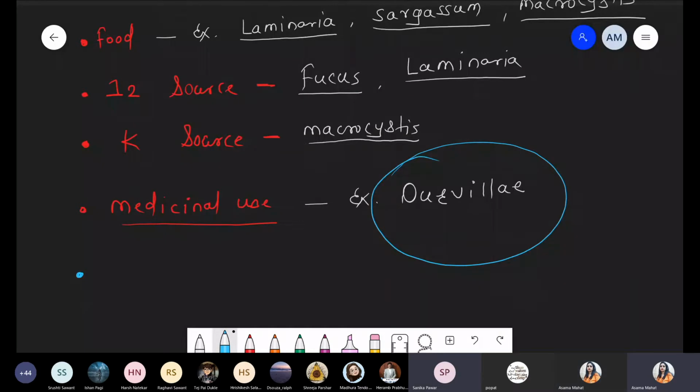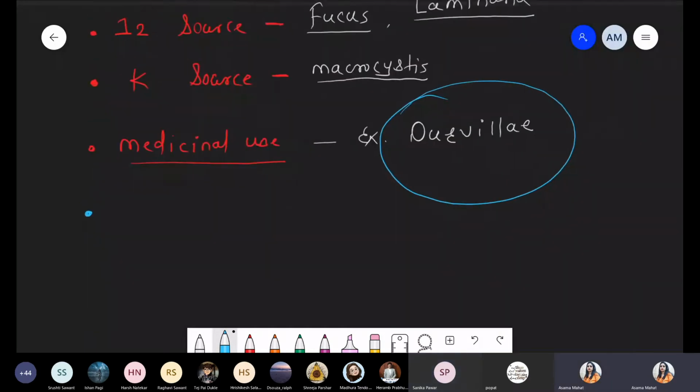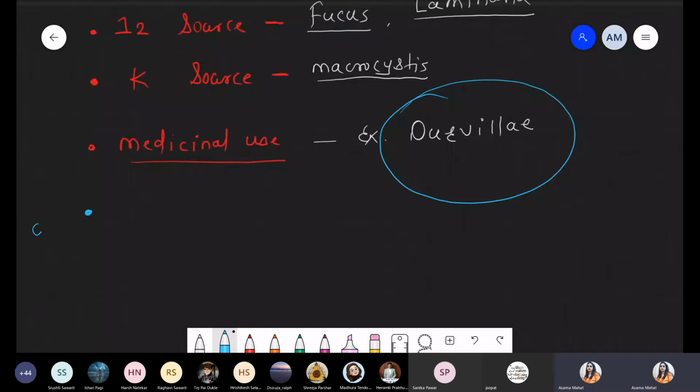Next, we talk about one question already asked in a previous examination with respect to alginic acid. Alginic acid is obtained from kelps. So what are the uses of alginic acid?